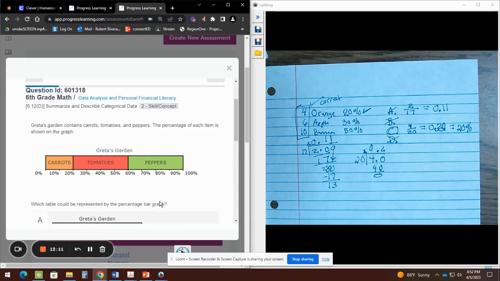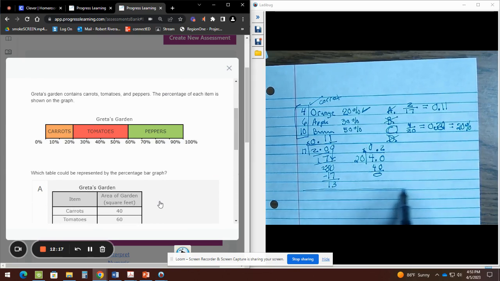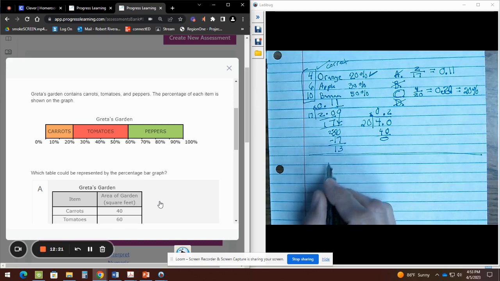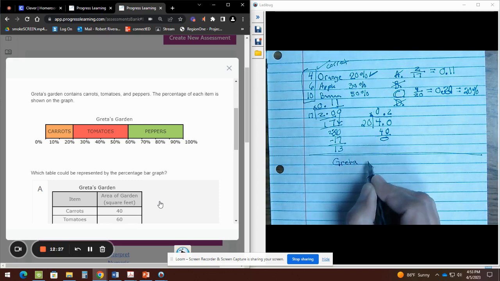Next, Greta's garden. I'm going to do that one. So Greta's garden. Draw a line right here, and I'm not numbering them because your numbers might be different than mine. I don't want to confuse you. I'm just labeling the title of the bar graph or the title of the table, depending on what they give me. Greta's garden.